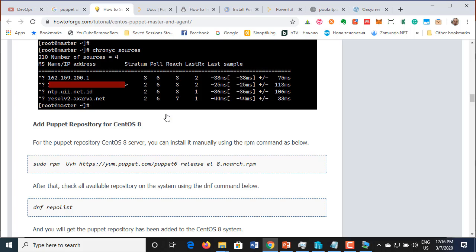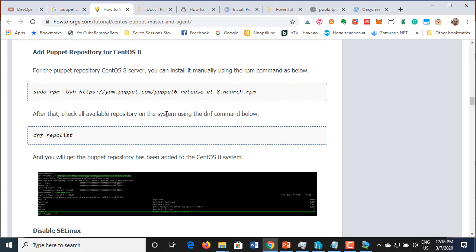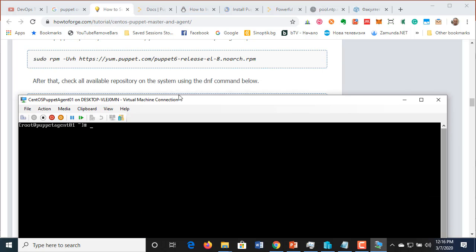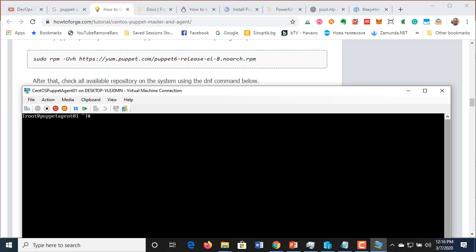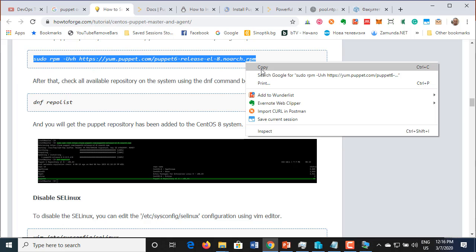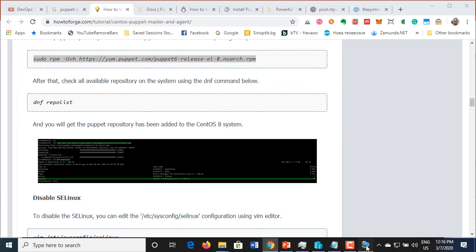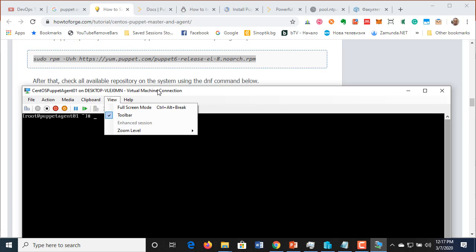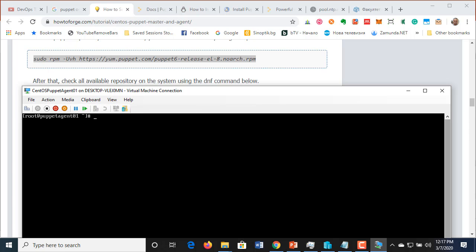It doesn't matter. Puppet repository for CentOS 8. This is the longest typing. Unfortunately, I cannot. Pardon me, let me try this. I saw a clipboard. Copy here. Let's use the CentOS clipboard. Type clipboard, Ctrl+V. No. What else do I have here? Capture screen. No, I don't want to capture the screen right now, so let me type it.